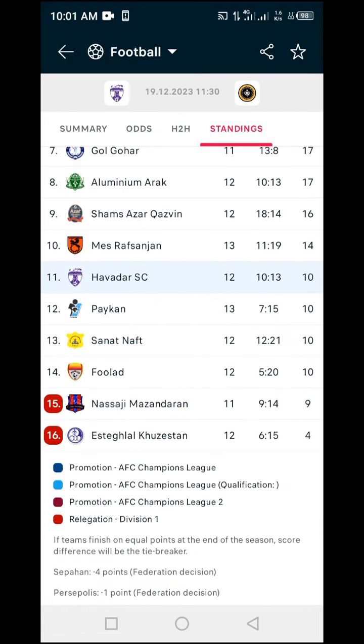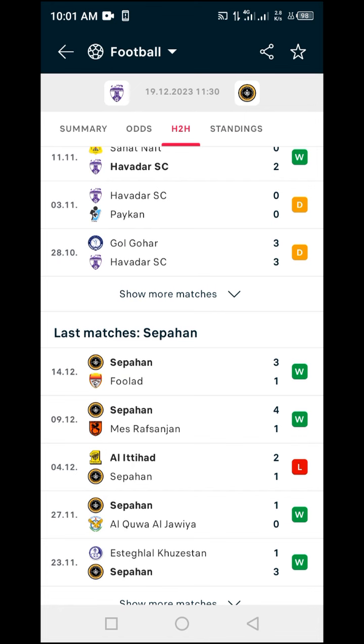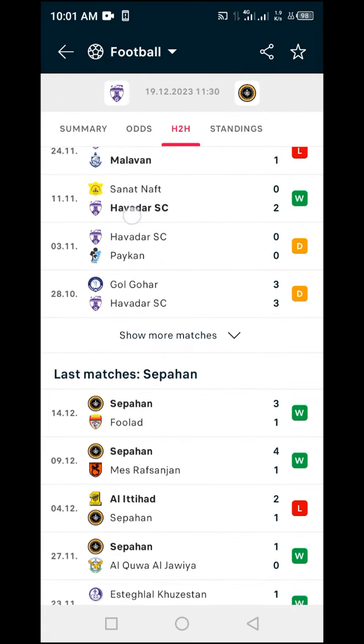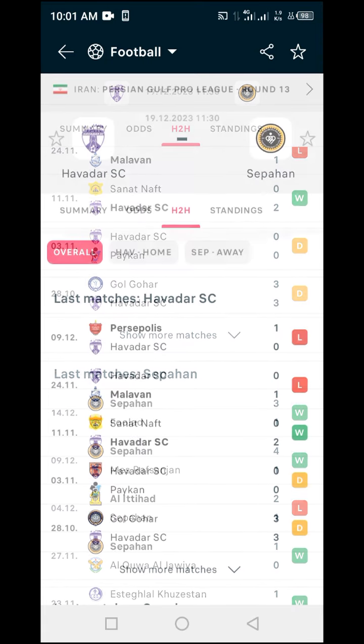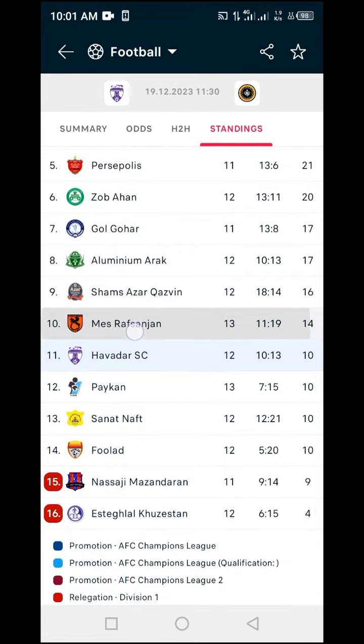I'll move one step behind and come back to the H2H and see the next team Sepahan has played with. Now the next team is Mes Rafsanjani. Sepahan was able to beat Mes 4-1. I will check if Mes Rafsanjani is better than Havada, and if the case is yes, then it is possible for Sepahan to also beat Havada. I will go to the standing table and check the comparison between Mes and Havada. This is Mes here and this is Havada.